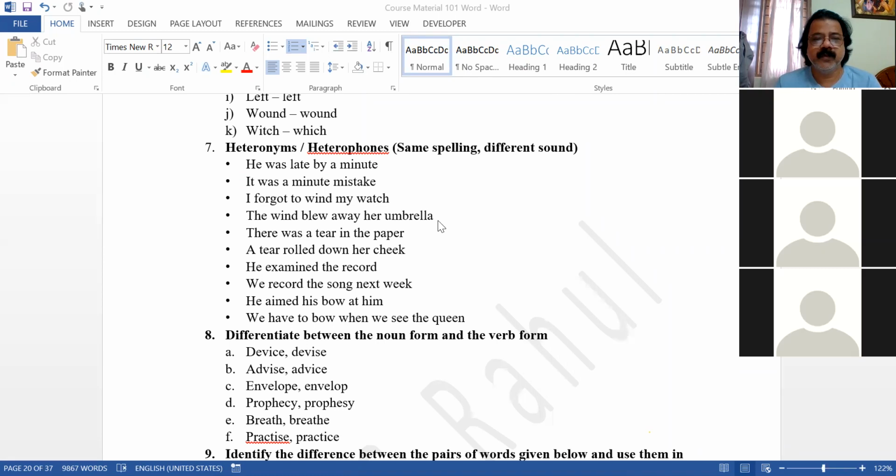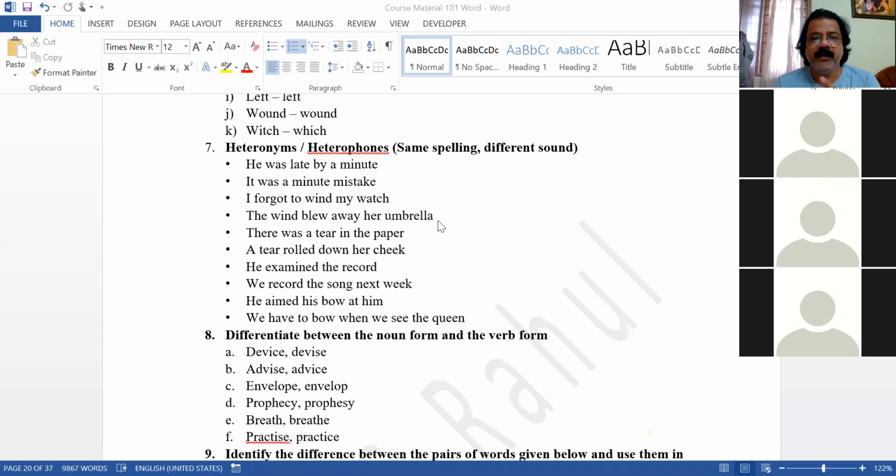Wind means something like rotate or revolve or give a key to the watch. Yes, that is wind. Now here this is wind. What is the meaning of the wind? Means air, sir. Air, right. The wind blew stronger. Air.